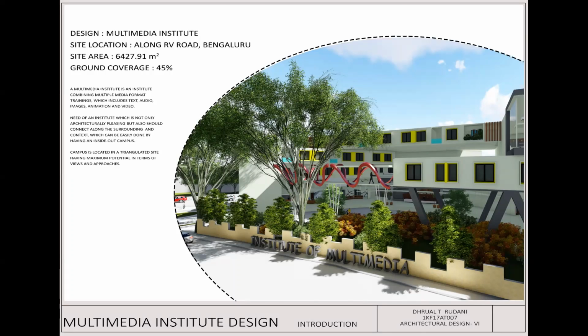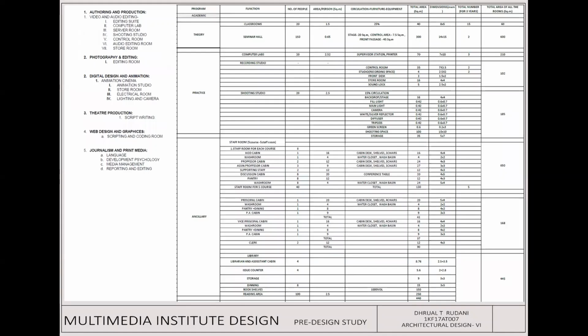Before we designed, we had a pre-design study. In this pre-design study, we listed different courses provided in the country and across the world, what kind of training each involves, and the area required for each course. The spaces required for each course were listed, and the same was implemented into the design. Images, text, audio, animation, and video were put into different courses, as listed on the left-hand side.